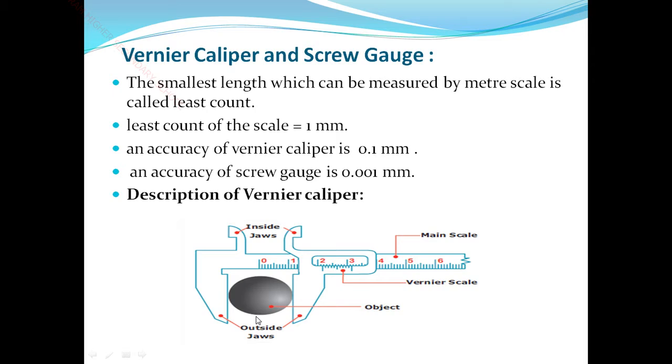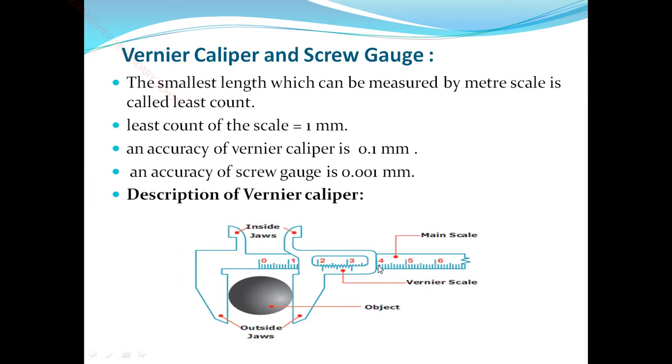Now we elaborate the description of the Vernier caliper. The least count of the scale is 1 millimeter. The Vernier caliper consists of a very long thin steel scale, 0 to 10. This is the main scale reading, measured in centimeter and millimeter.